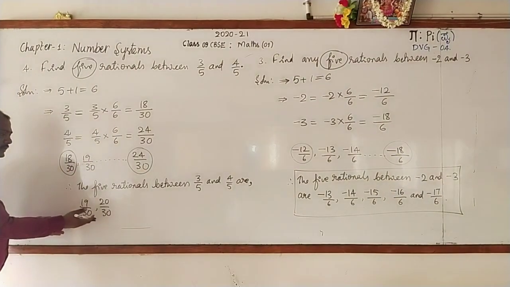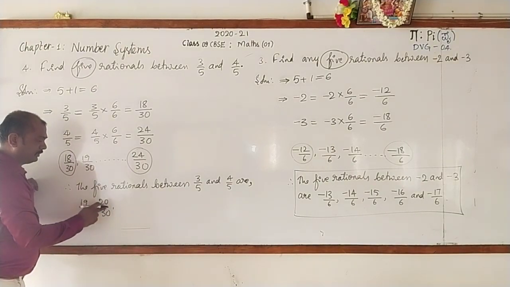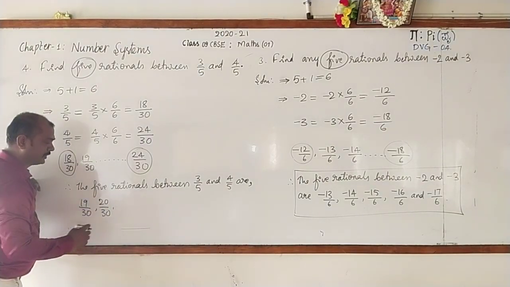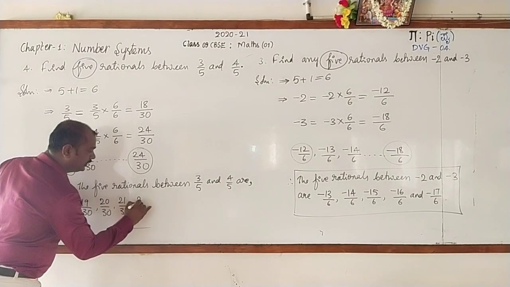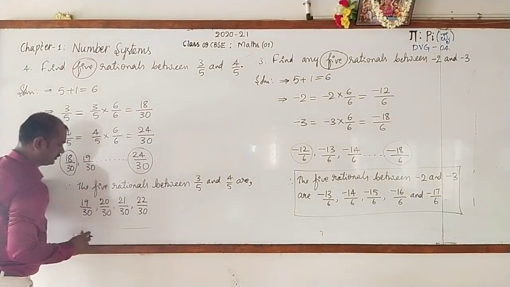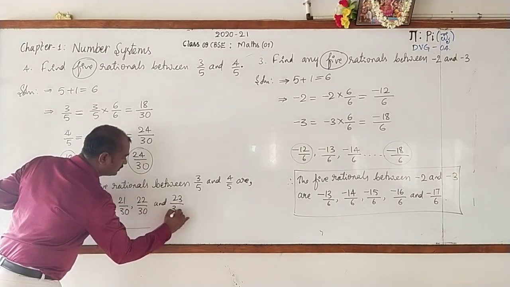If you want, you can simplify it or just keep it as it is. Because 20 by 30, cancelling the zeros, becomes 2 by 3. 21 by 30, 22 by 30, and 23 by 30.